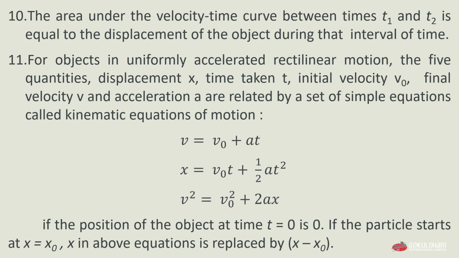Final velocity v square is equal to initial velocity v0 square plus 2 multiplied by acceleration a multiplied by displacement x. If the position of the object at time t equals 0 is 0, fine. If the particle starts at x equals x0, x in the above equations is replaced by x minus x0.